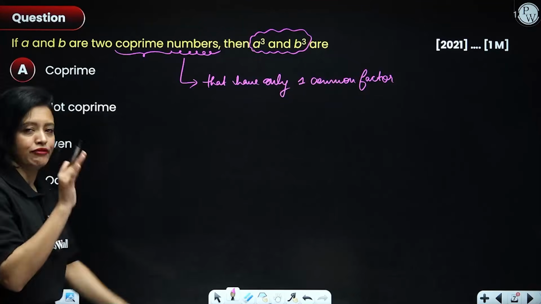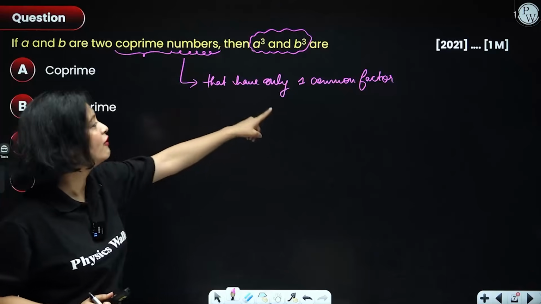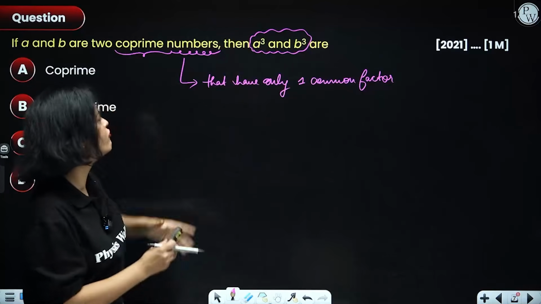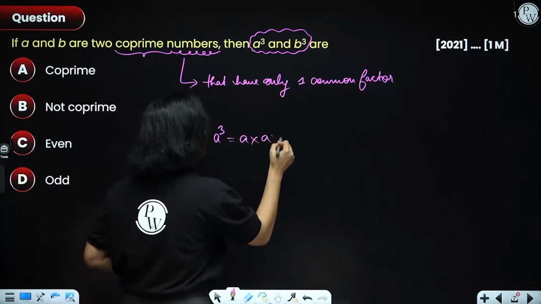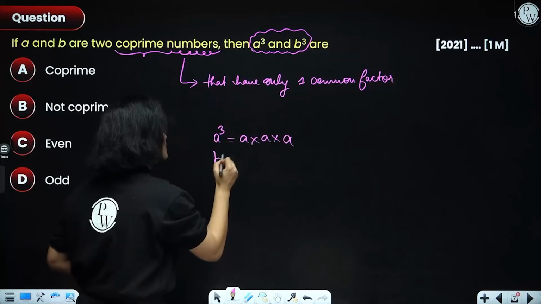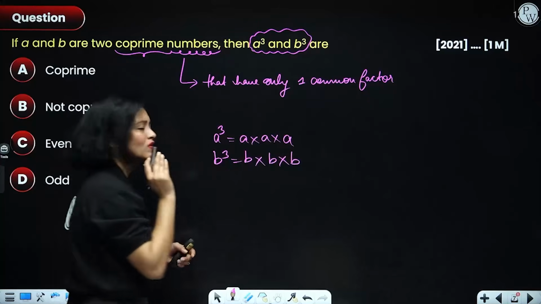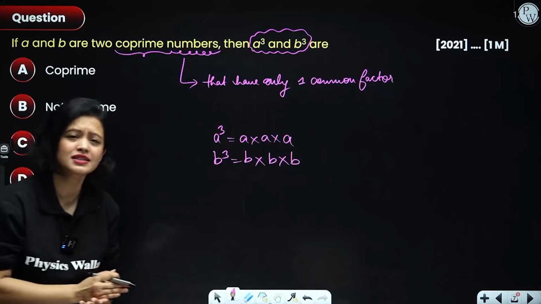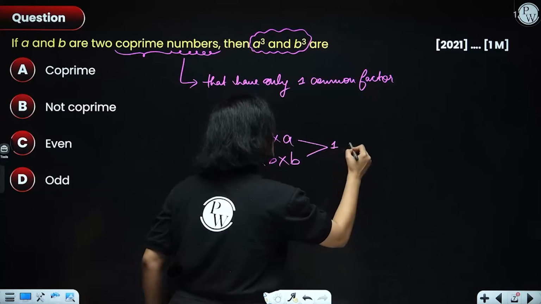So, see everyone, if you already have co-prime numbers, that means they already have only one common factor, then obviously, if you take its cube, that is A into A into A, and you take the other number's cube, which is B into B into B, right? So, it's very obvious that these two numbers will only have 1 as their common factor.